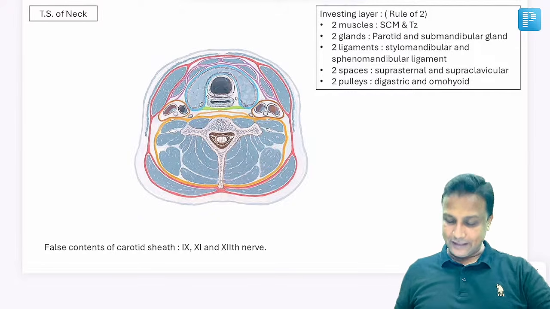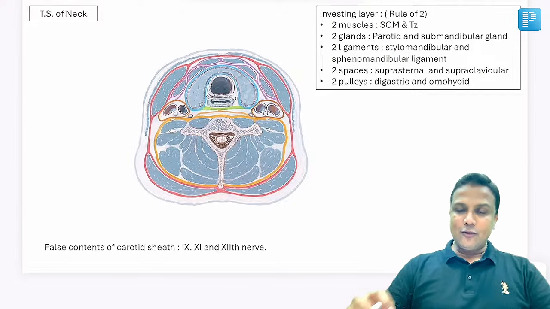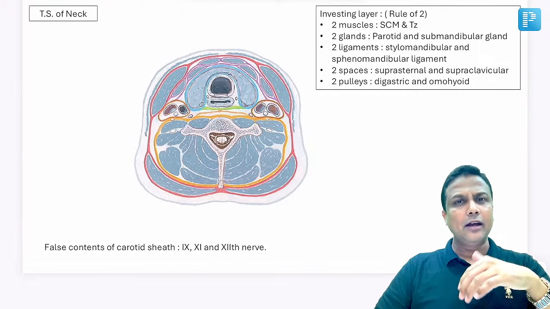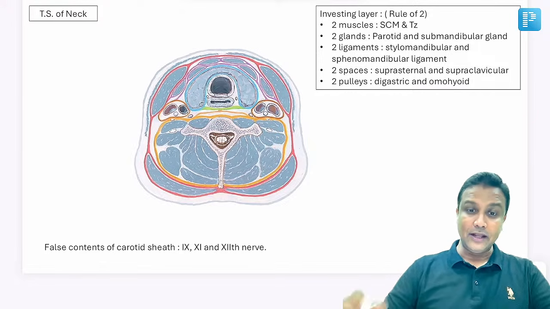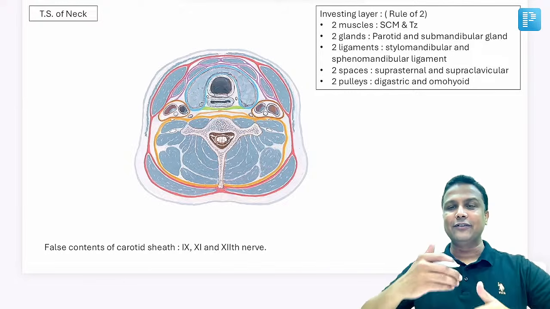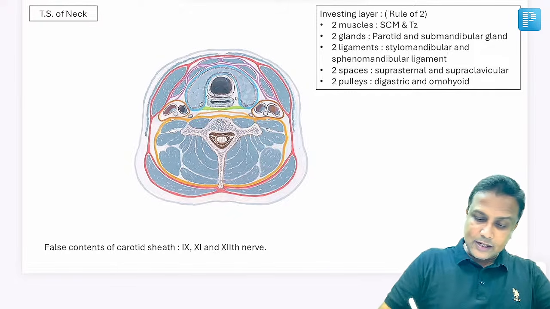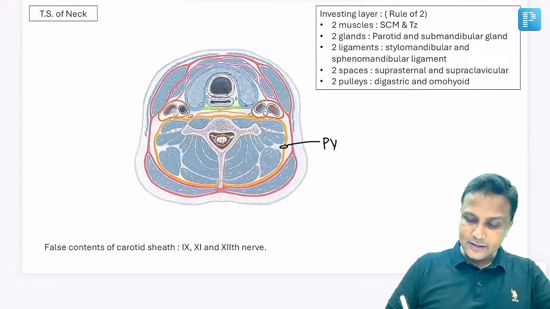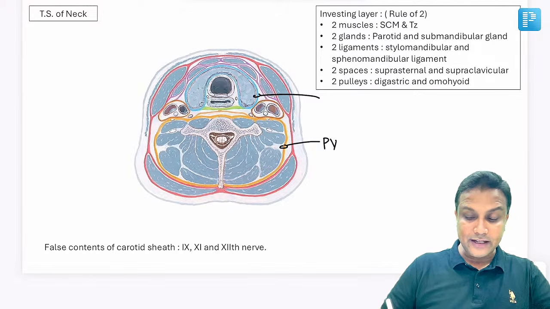Transverse section of the neck. Now in the transverse section of the neck, my dear friends, you'll be having deep fascia, or we can say deep cervical fascia. That deep cervical fascia will be having different modifications. You can see this yellow colored fascia surrounding the vertebrae. This one will be the prevertebral fascia. You can see this blue colored fascia around the thyroid gland, and that one will be in front of the trachea,